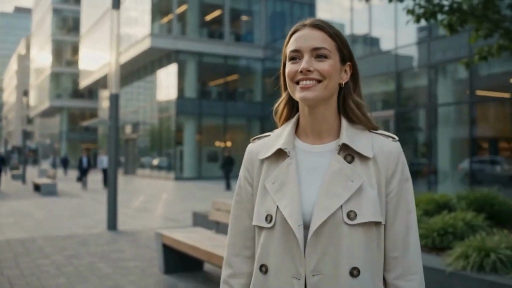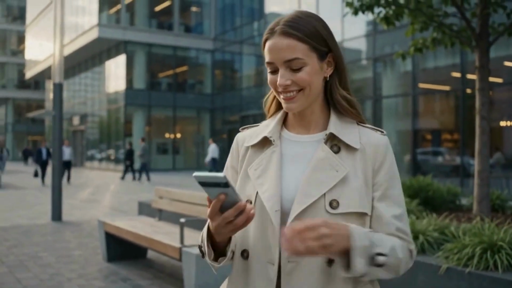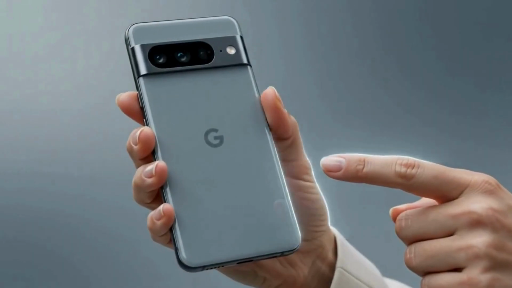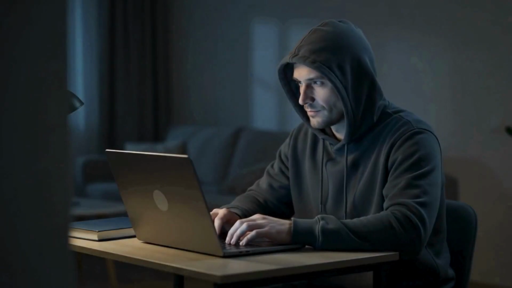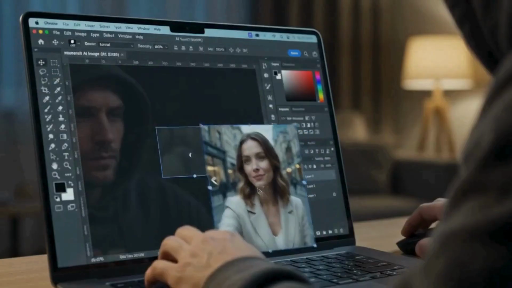What we capture becomes part of the digital world. A girl takes a simple selfie with her Google Pixel, just an ordinary photo, a real moment. But once that photo reaches social media, anyone can download it, manipulate it, and turn it into something completely different. A few clicks, a fake story, and suddenly people believe what they see. This is the problem MD-Confirm was built to solve.